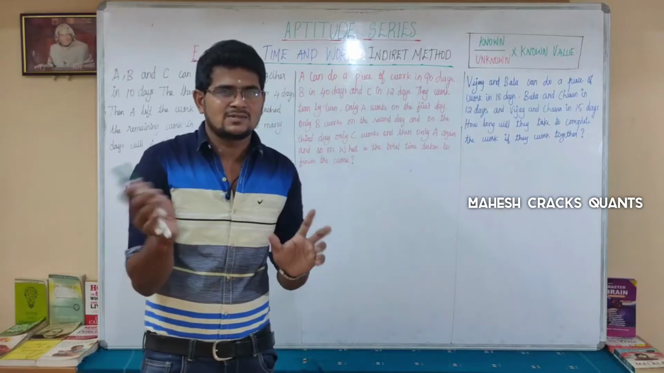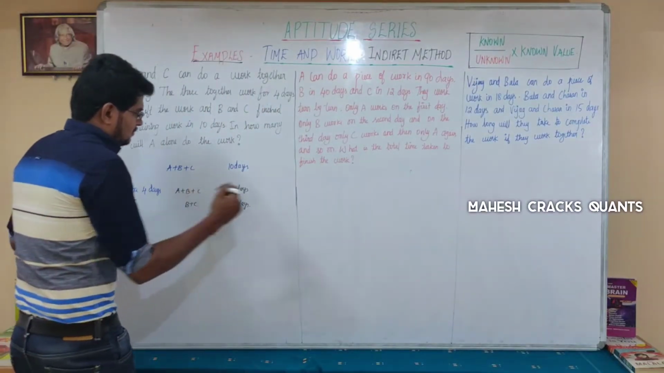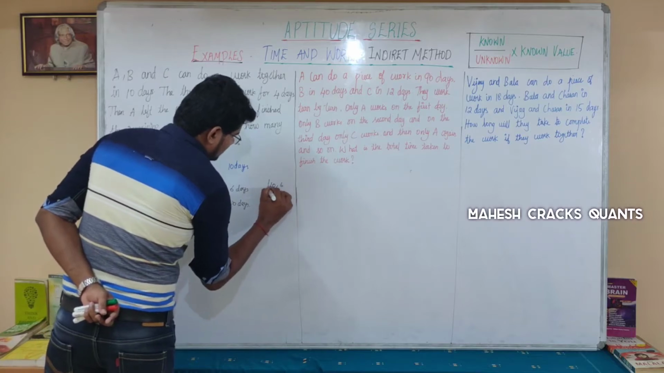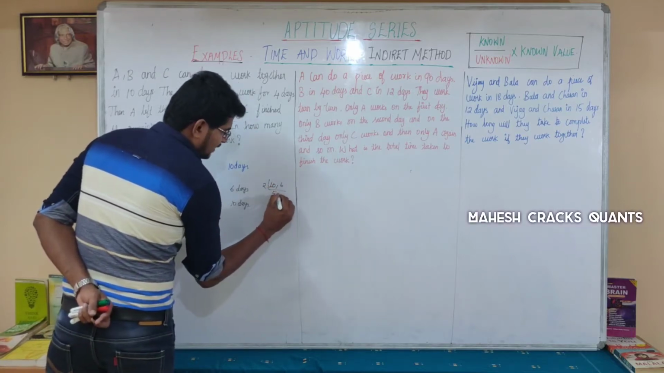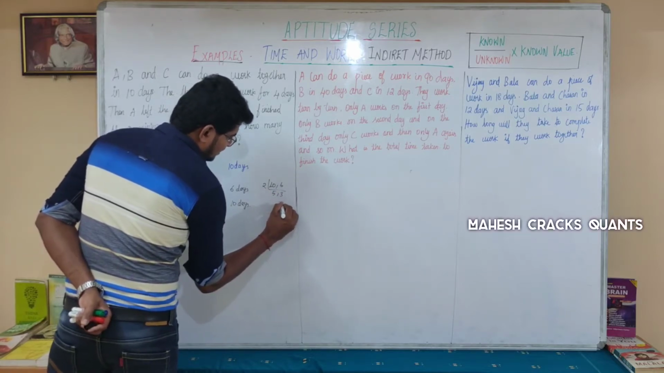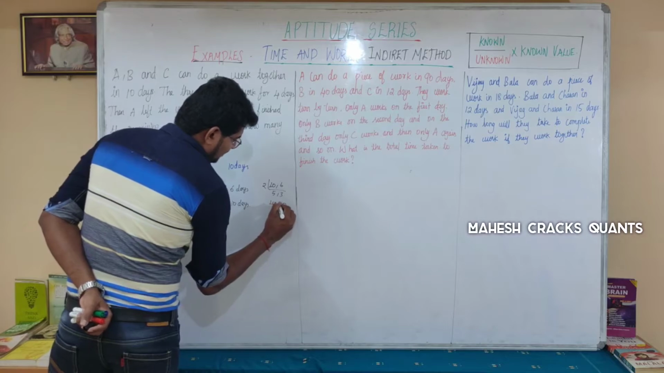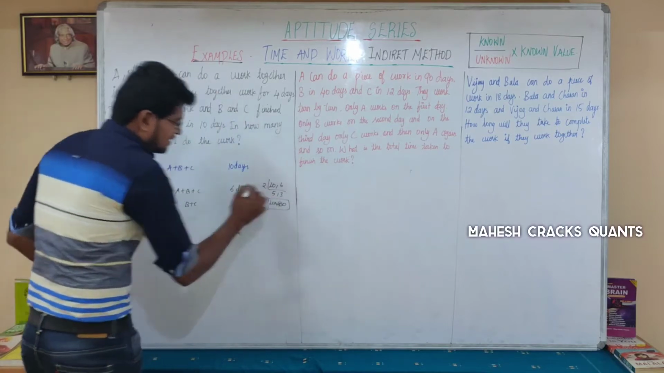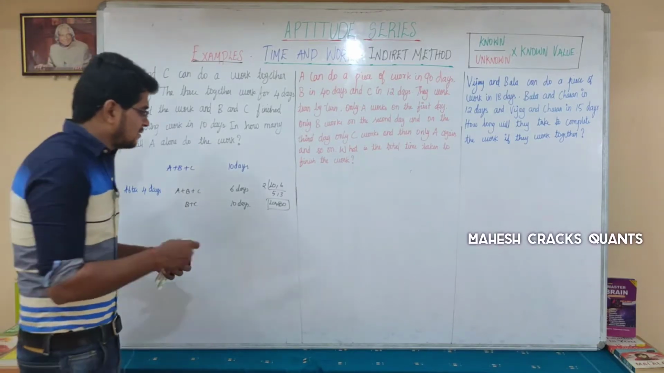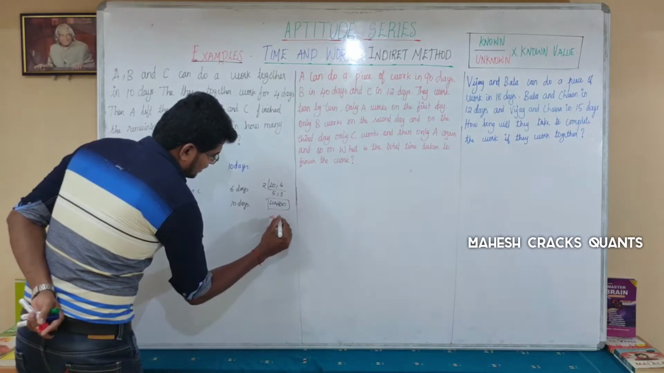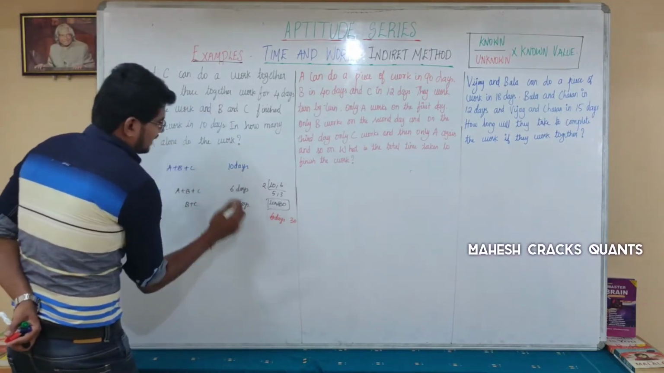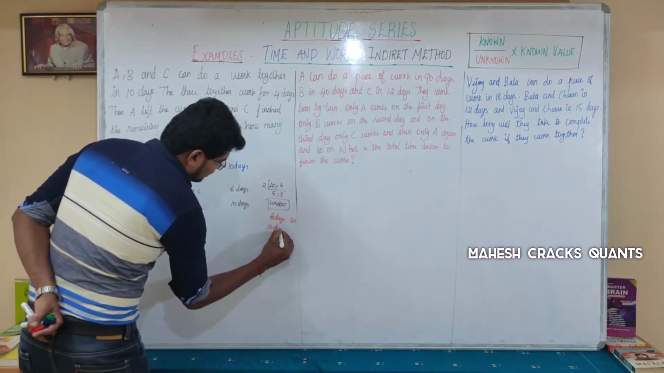So the LCM of 10 and 6 is what we need. What is the LCM? 10, 6. Take the common factor: 2, 5, 3. Is there any common? No. So 2 into 5 is 10, 10 into 3 is 30. 30 is the LCM. In this case, the LCM for the remaining work, the 6 days work, is 30. So 6 days work is 30.